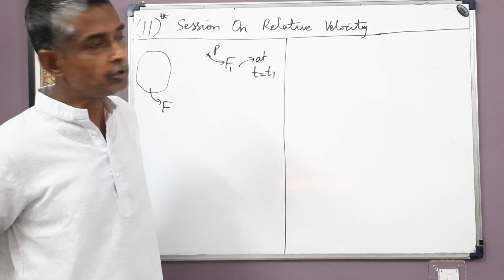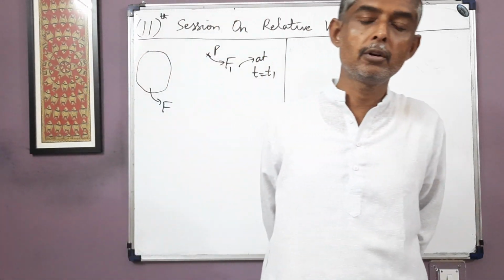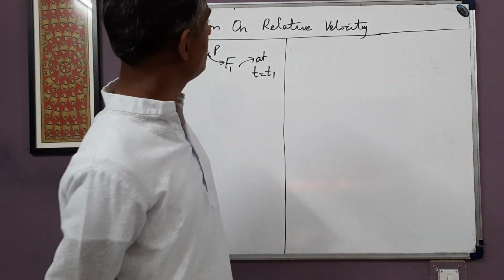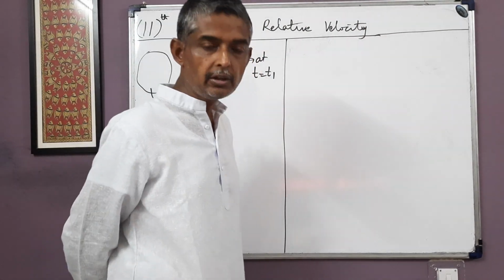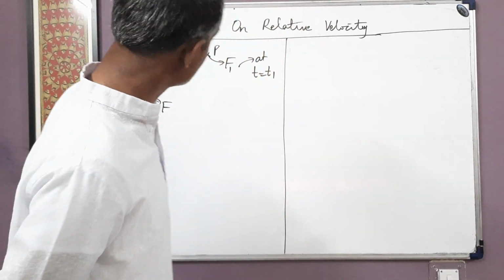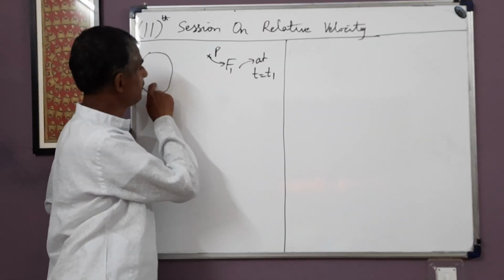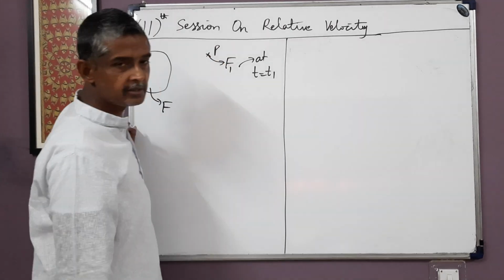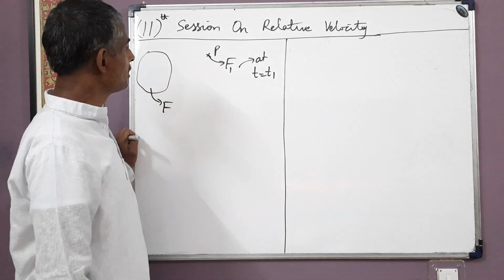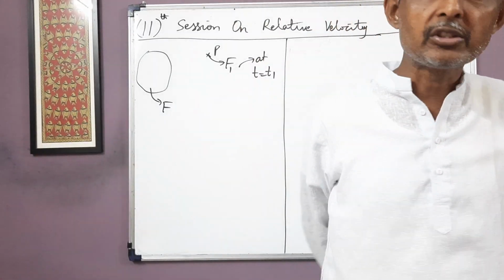Before going through the 7th video, you cannot understand this 11th video. So I am repeatedly telling that you must first view the 7th video on relative velocity, in which the definition of reference frame has been given in great detail. So if we want to know the displacement of P with respect to frame F from time instant t1 to time instant t2, then we should note which locations of frame F point P occupies at these two time instants.